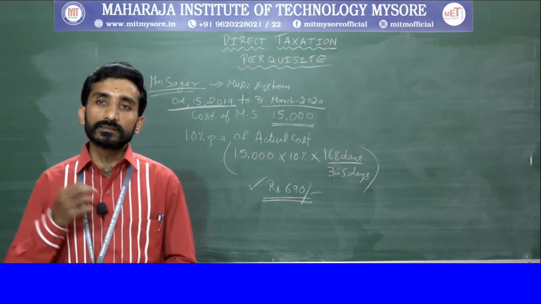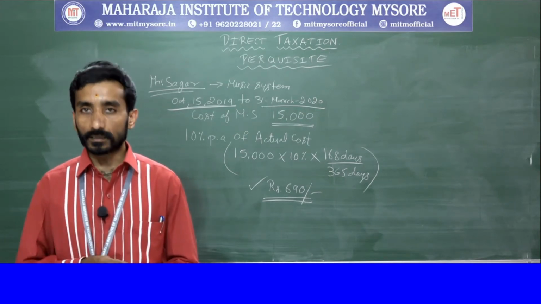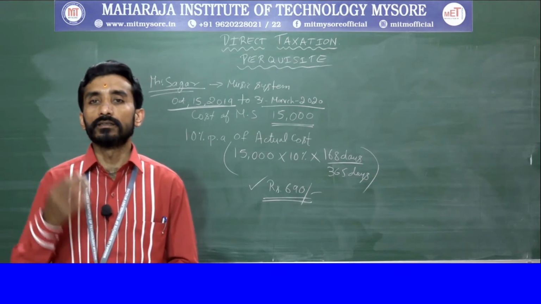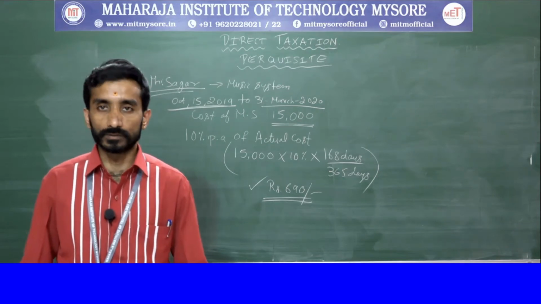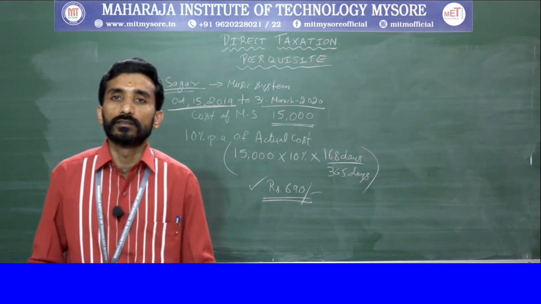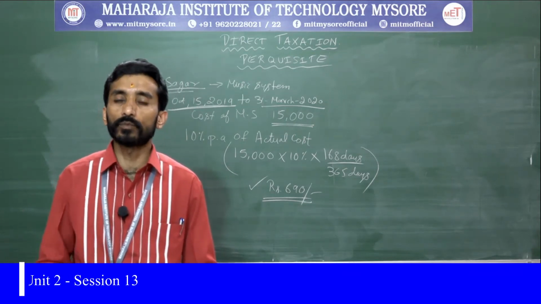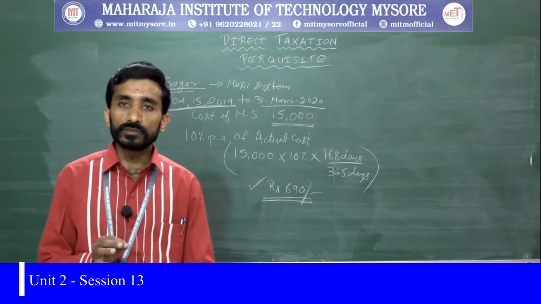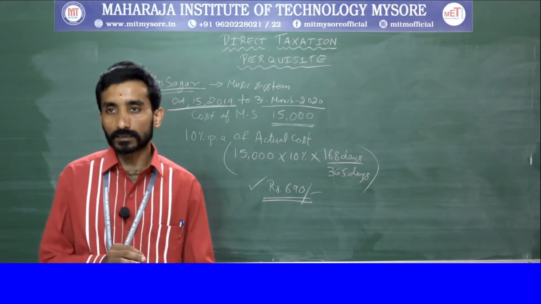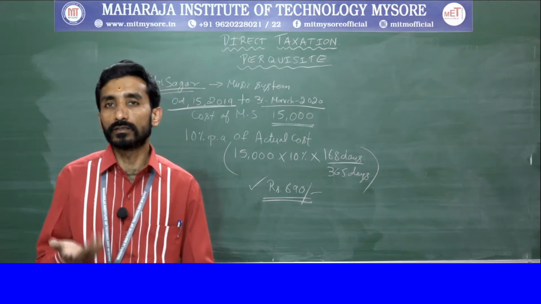As well as the sale consideration paid by the employee needs to be deducted. Remaining amount will be the taxable value of perquisite. Hope you are clear with this. These are the rules that you need to remember with respect to each and every perquisite. These are rules stipulated by the Income Tax Act. So you need to know the theoretical part, then only you can solve the problems.